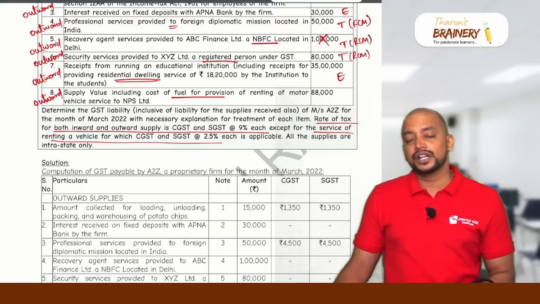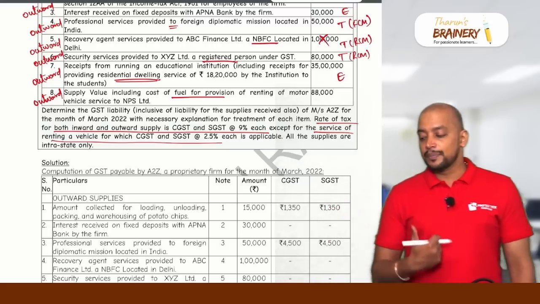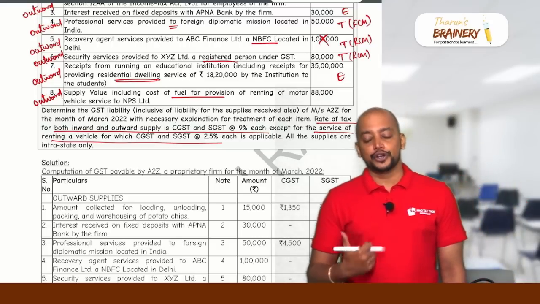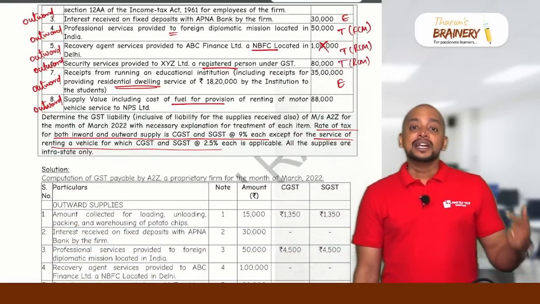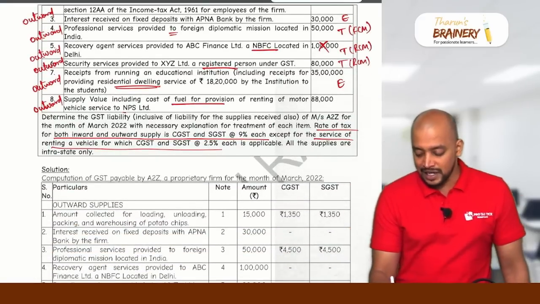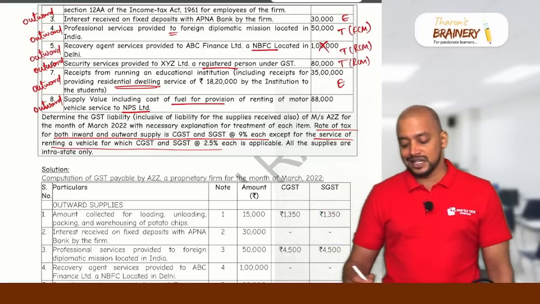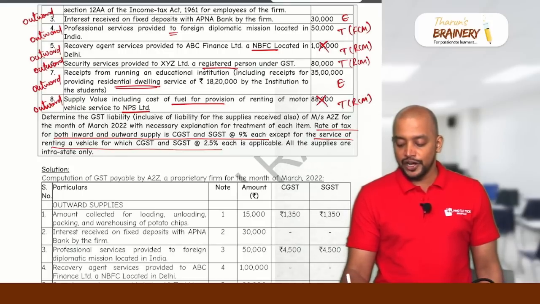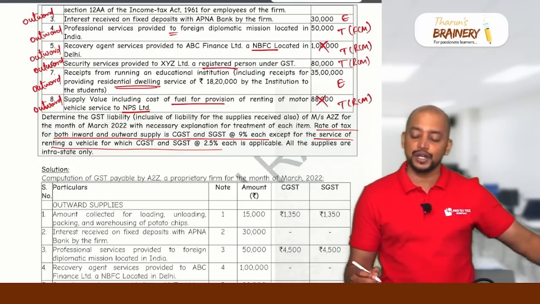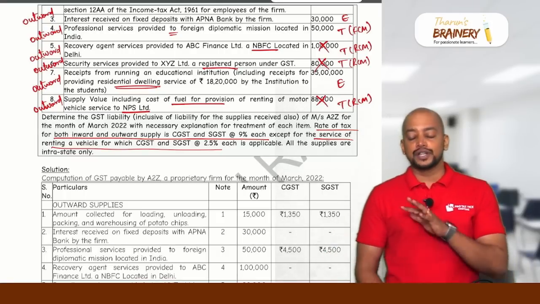So renting of motor vehicle will come under RCM if 3 conditions are satisfied. Supplier should be other than a body corporate. Yes, A to Z proprietary firm. Supplier other than body corporate. Recipient is a body corporate. Yes, NPS Limited. Rate of GST 5%. All 3 conditions are satisfied. Therefore, it will be taxable under RCM. So therefore, it will not be chargeable to GST in the hands of A to Z proprietary firm. Even this 80,000 also not in the hands of A to Z proprietary firm.